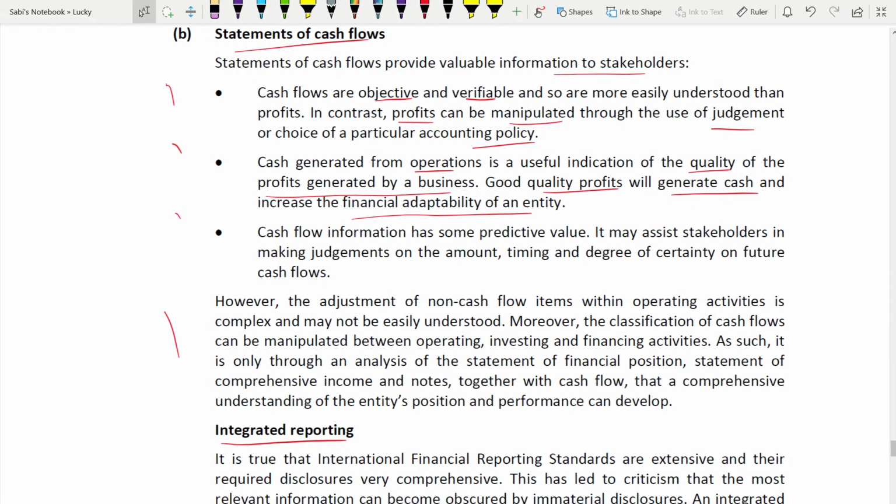Third, predictive value. Through cash flow, you can predict, which will help the stakeholders in the future to invest. They can check on the amount, the timing, and the degree of certainty. It will help them to make some judgments at least on the future cash flow. Based on today's current cash flow, they can predict future cash flow. Not exactly, but up to some extent.